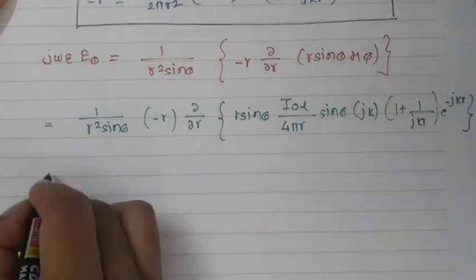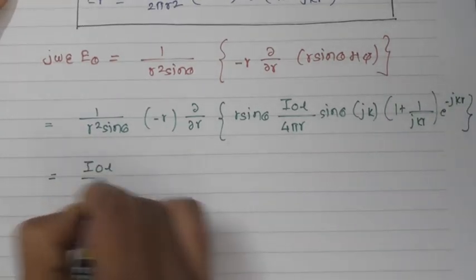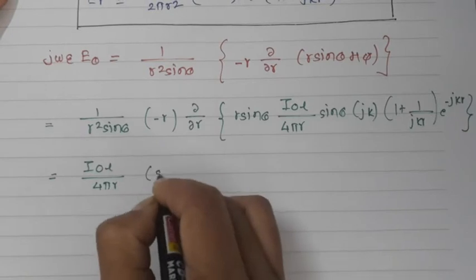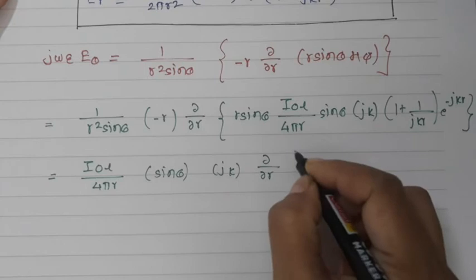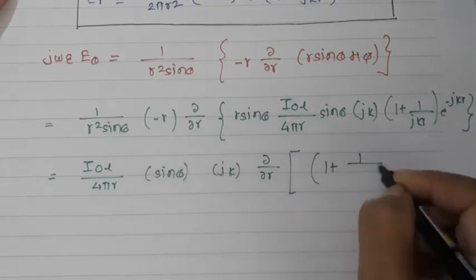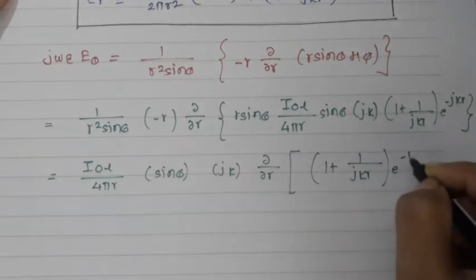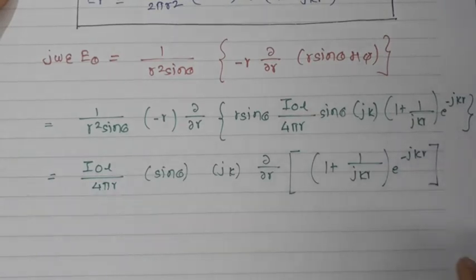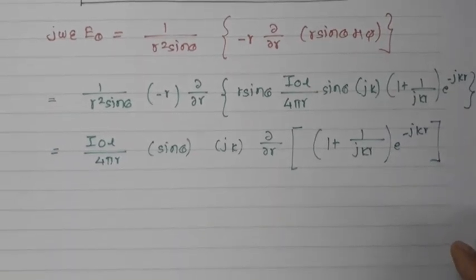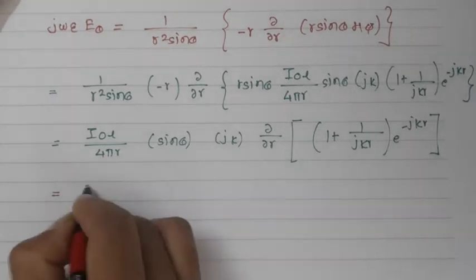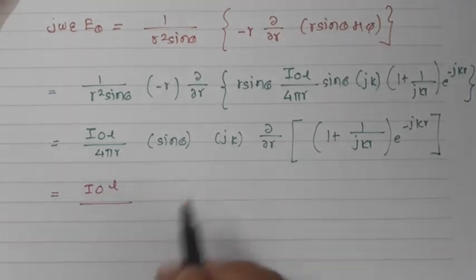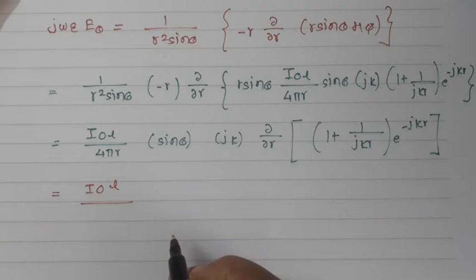Again expanding this, I'll get I0L 4 pi r sine theta jk d by dr of (1 plus 1 upon jkr) e raised to minus jkr. This is the equation which I have got right now. Now let us solve this equation further. We know that this equation has a minus sign of minus r over here.